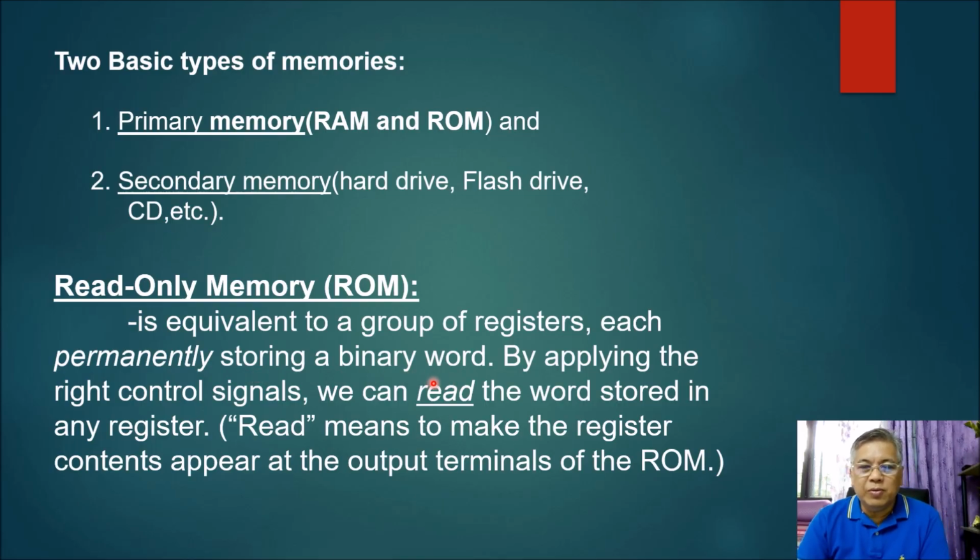For example, when you turn on your computer, you see characters showing the type of computer you have, the amount of memory, and so on. These are actually stored in your read-only memories. These are data which are permanently stored in your read-only memories. For example, also in your cell phone, when you turn it on, there are characters that are data permanently stored in your read-only memories.